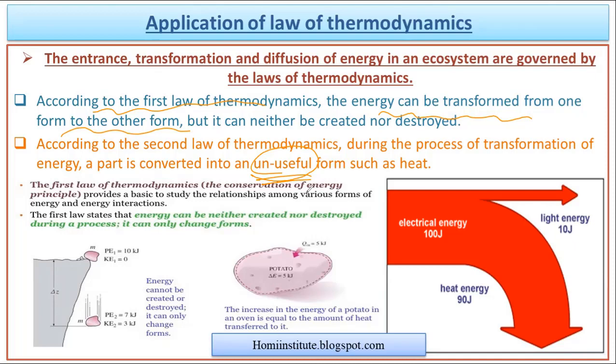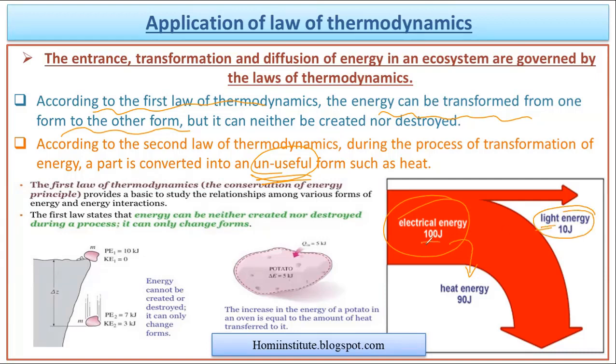But in some other form it can be light energy also. A very common example: as I am recording this class right now, we are having the winter season, so we have a heater. When we light up a heater, the electrical energy which has been consumed is mainly producing heat energy through the rods, but a little amount of energy gets converted into light energy also.